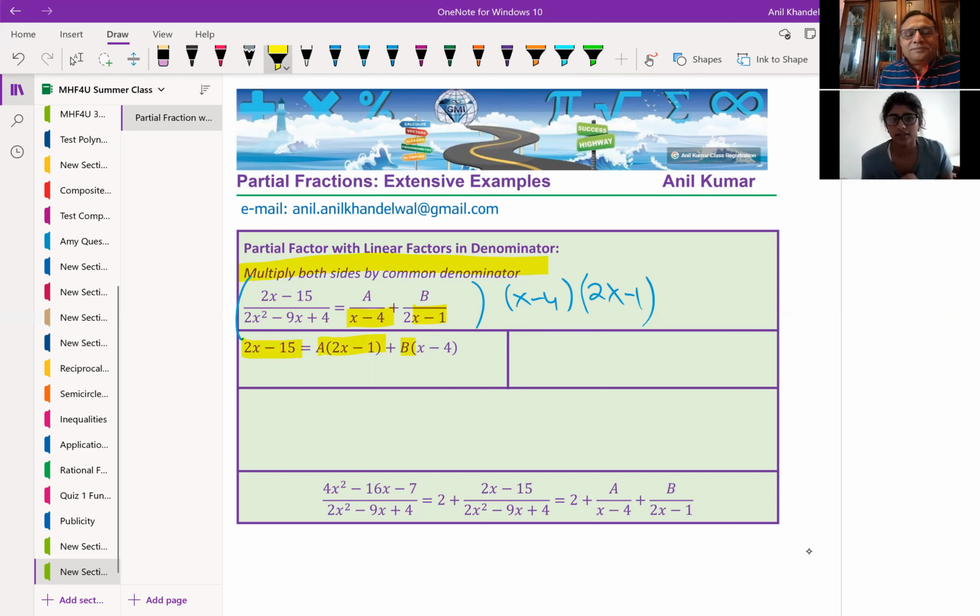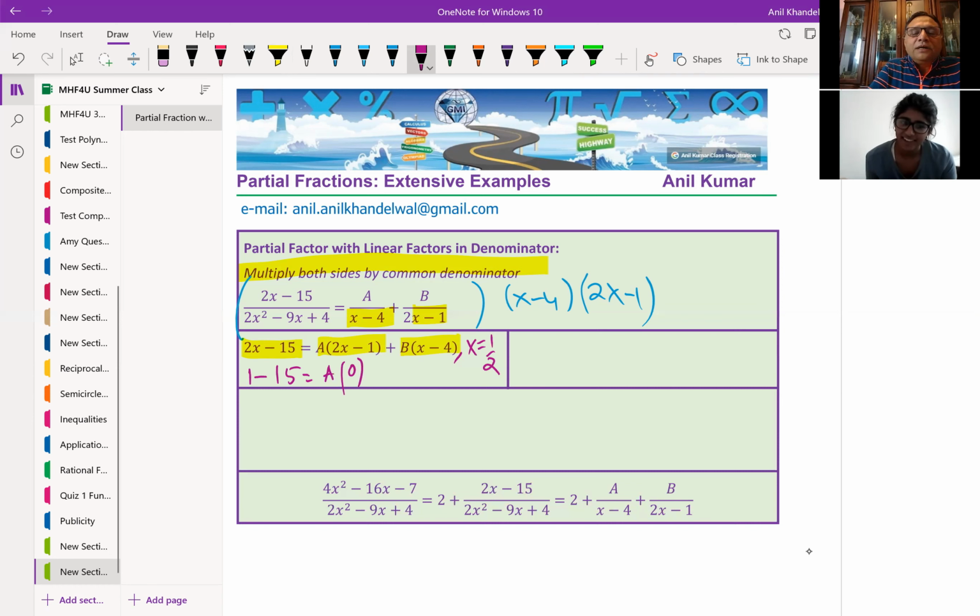So you got 2x minus 15 equals a(2x minus 1) plus b(x minus 4). Then you have to let one of the brackets equal 0. So in this case, you would let x equal a half to find b, and then you do x equals 4 to find a. Correct. So if you put x equals to half, you get what? Half times 2 is 1, right? 1 minus 15 equals a times half... that is 0. 1 minus 1, this is 0. And here if you do half, then what do you get? Minus 4. You get a value.